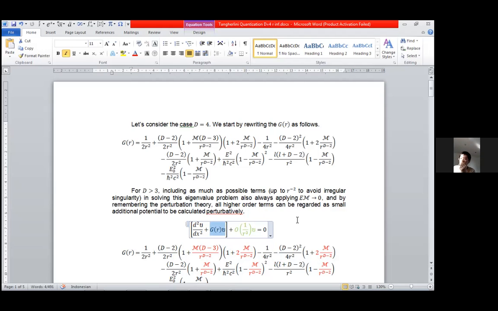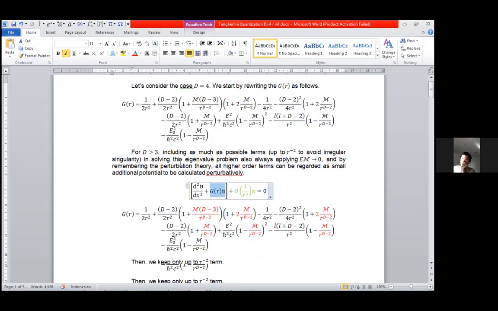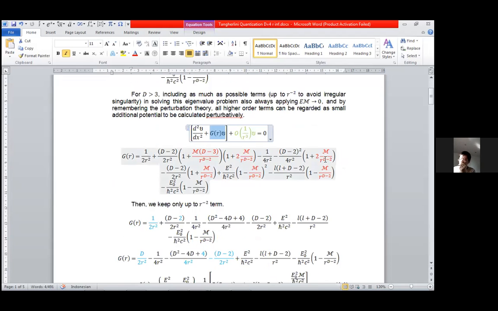And because of that, we need to analyze the GR here, and these red terms can be removed from the GR because we only consider the asymptotical solution of this differential equation. And further, we can see that these blue terms also cancel out each other. And because of that, we finally get this very simple equation.